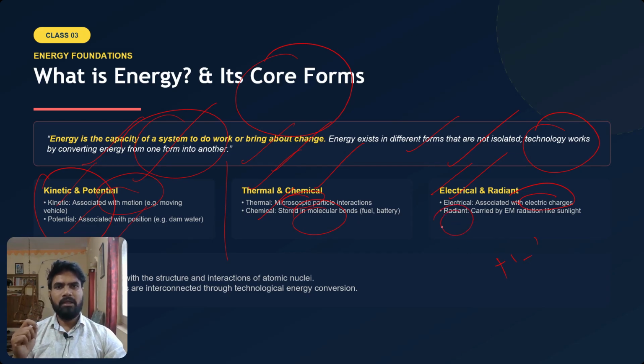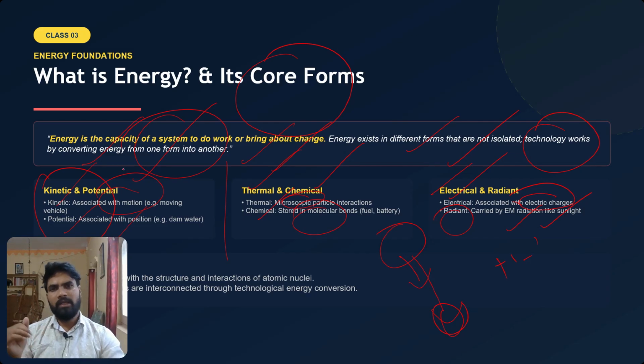Then finally, radiant energy is there. It is carried by EM radiation, electromagnetic radiation. For example, sunlight. For sunlight to reach from the sun to the earth, no medium is required. So how is it getting transmitted? It is getting transmitted in the form of electromagnetic waves. That is the significance of radiant energy.